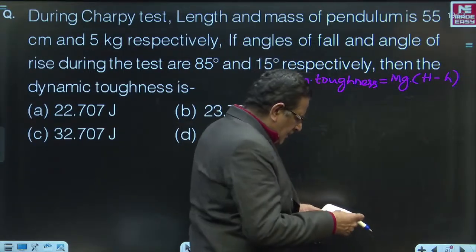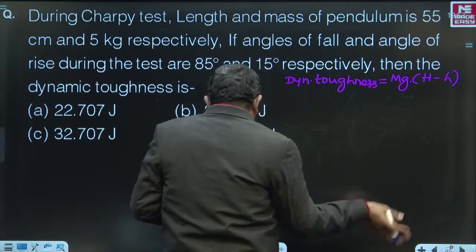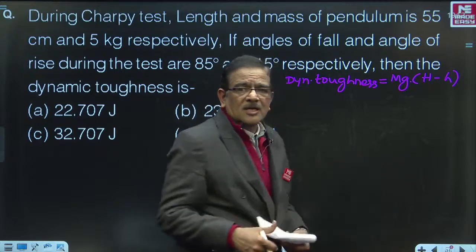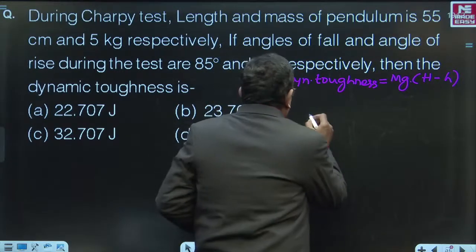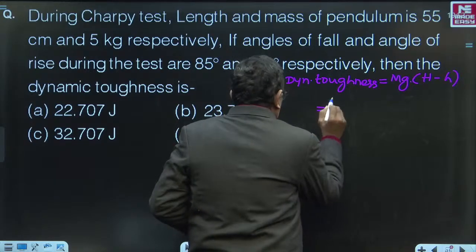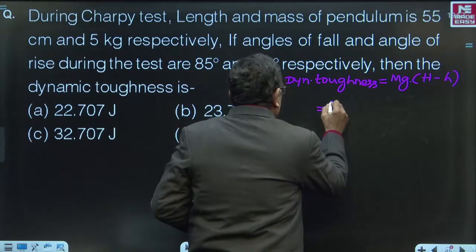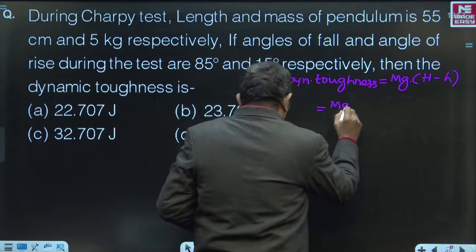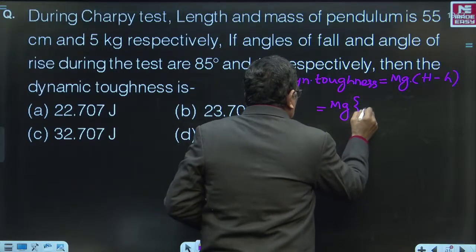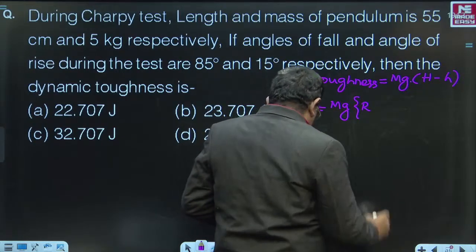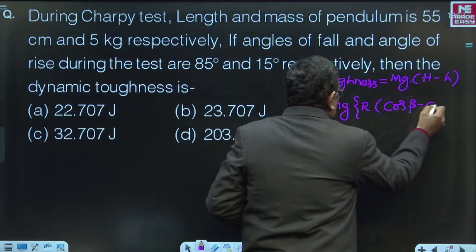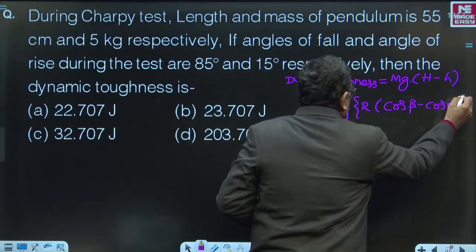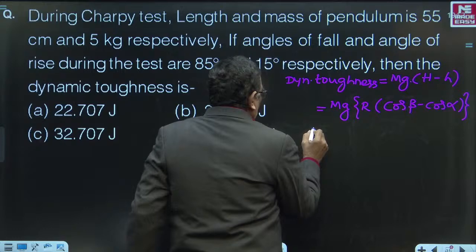So, I am giving you the formula directly here instead of deriving it in the class, because it's not a regular classroom. I don't want to trouble your time. So, we calculate this as m into g into capital R, that is the length of the pendulum, into cos beta minus cos alpha, where